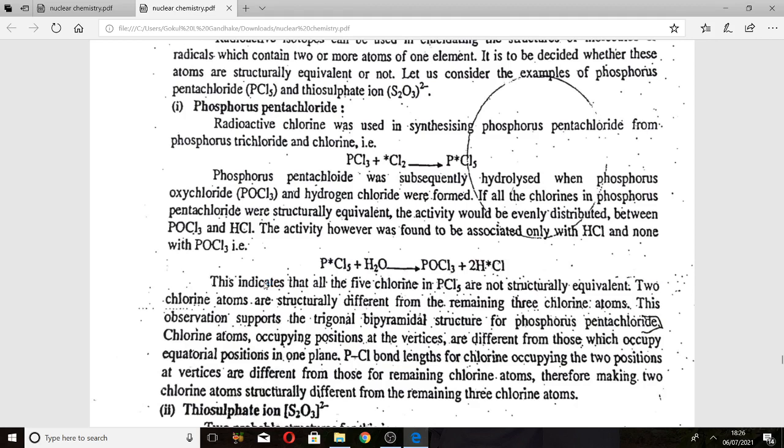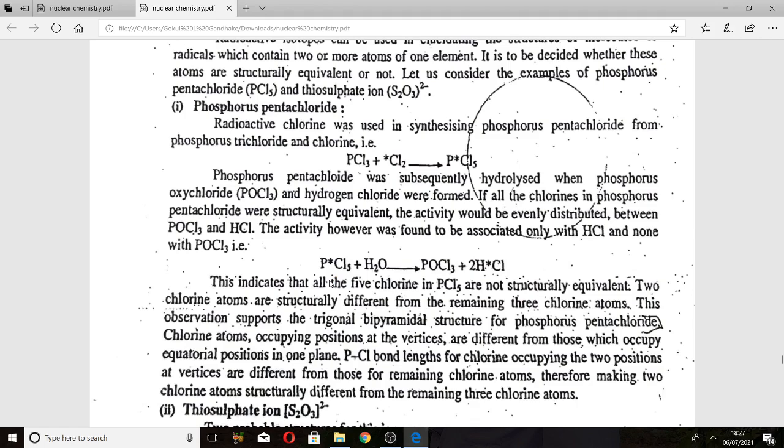This indicates that all 5 chlorine atoms in PCl5 are not structurally equivalent; 2 chlorine atoms are structurally different from the remaining 3. So this observation supports the trigonal bipyramidal structure of phosphorus pentachloride. This is the first example, phosphorus pentachloride, used as a tracer in structure determination.